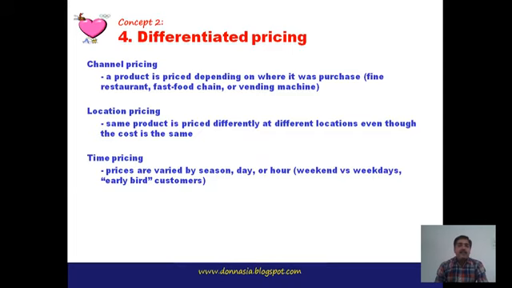And also early bird customers. It means the customers who buy the products early. It means that the early 10 customers who buy these products can get a 10% discount, like this. So such type of early bird discount is also provided by most of the retailers. So this is what is related to time pricing. So these are the different strategies, price adaptation strategies under differentiated pricing.